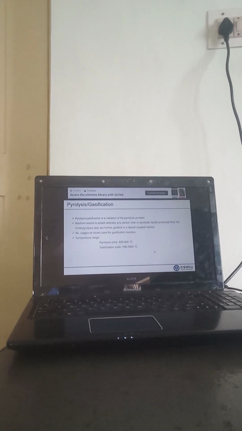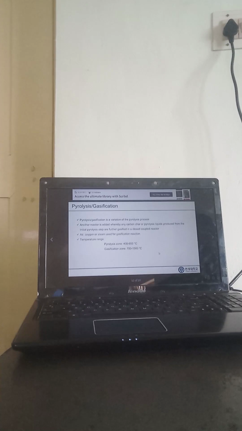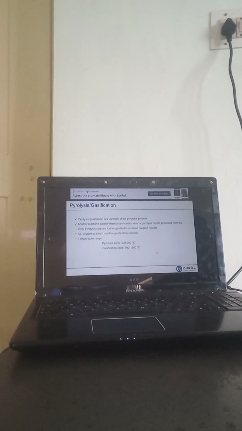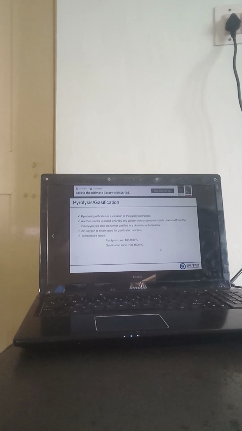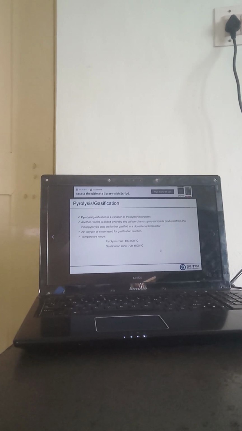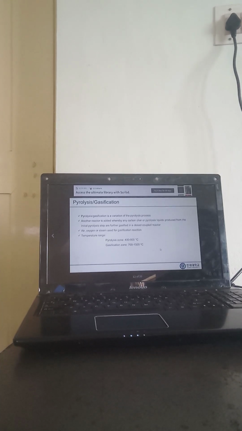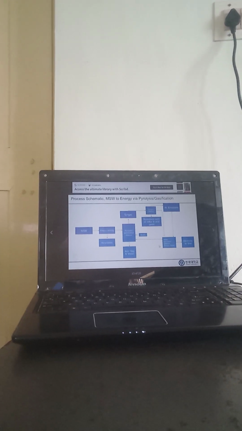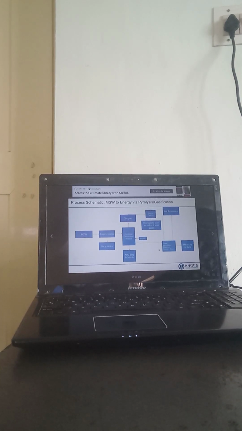In this reactor, carbon char or pyrolysis liquid produced from the initial pyrolysis steps should further be subjected to gasification. After pyrolysis only, the gas is subjected to the gasification. Syngas is subjected to gasification. So, it is gasified in a closely coupled reactor. Okay. In the reactor, temperature is 700 to 1500 degrees Celsius. That is the schematic diagram for energy via pyrolysis to gasification process.